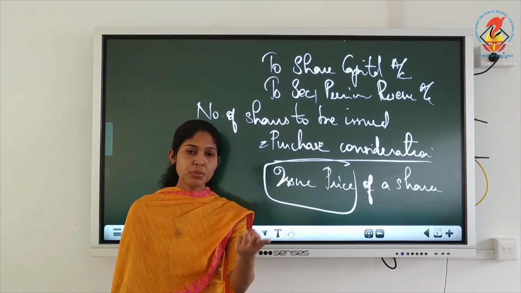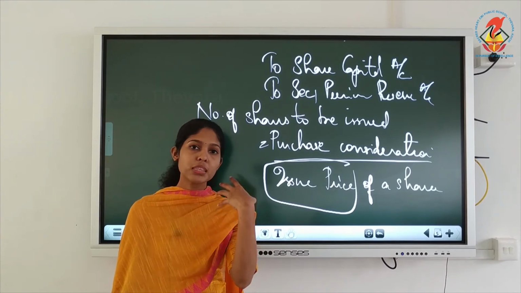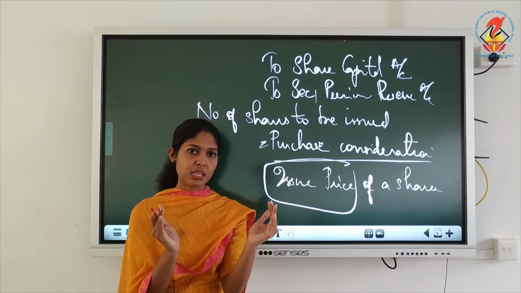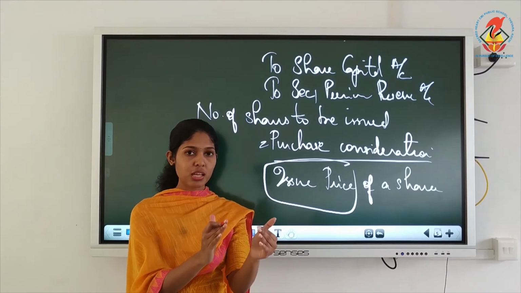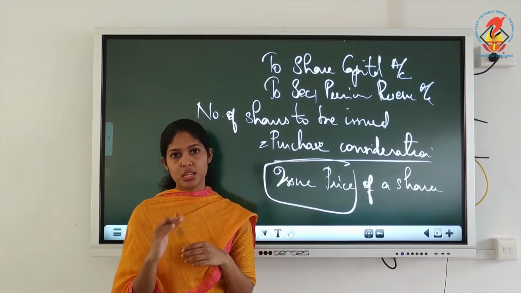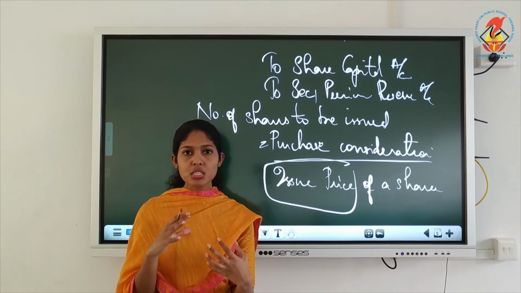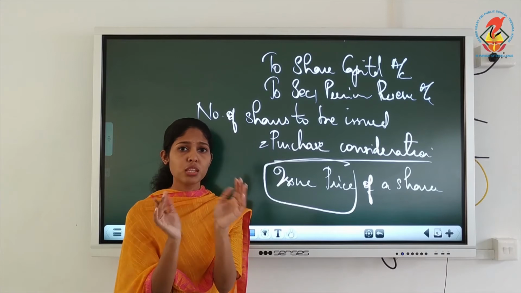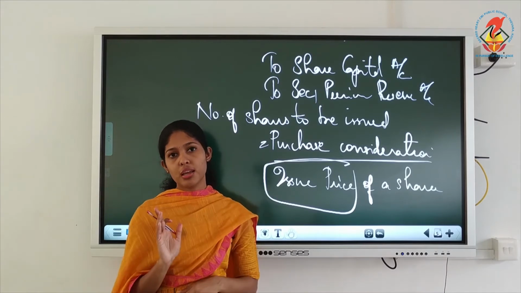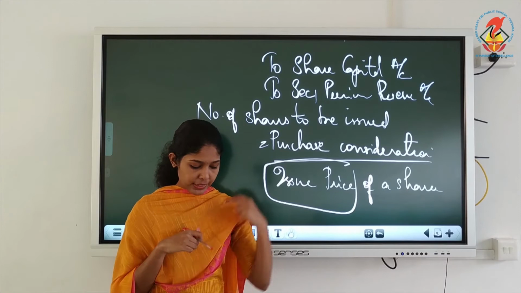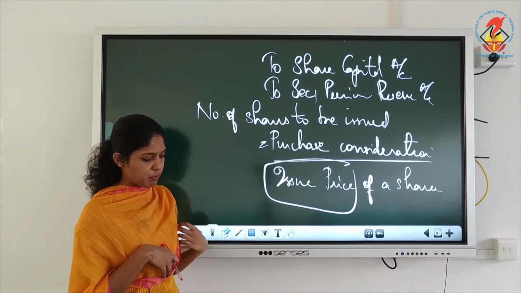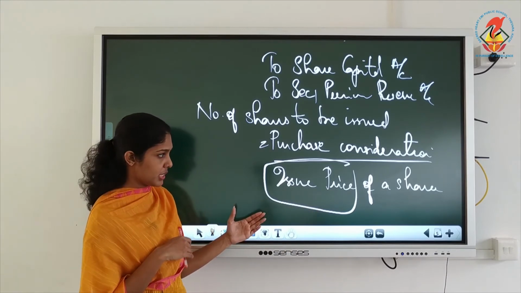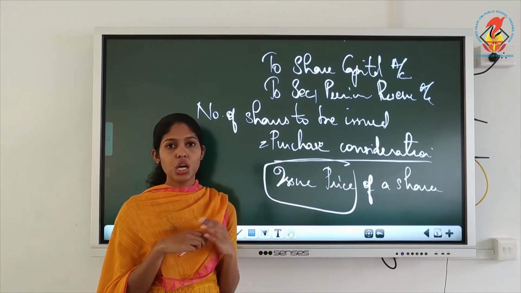The second one is, when you purchase an asset, instead of paying them cash, we will issue shares. So that's what they have written within brackets. Out of this 5 lakhs, 1 lakh were issued for consideration other than cash. That is how you have to do the balance sheet. There is nothing new, you just have to write within brackets so many shares were issued for consideration other than cash. Then you give one more heading, issue of shares to promoters.